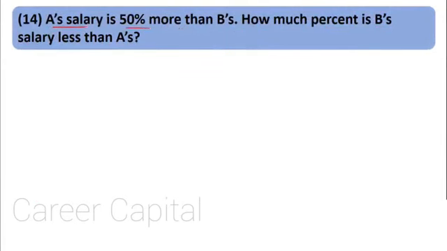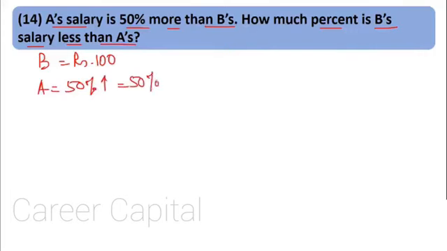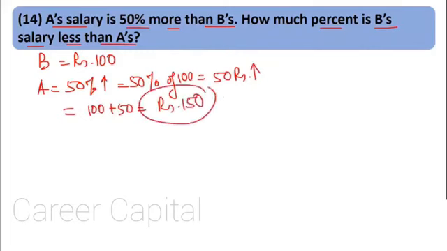A's salary is 50% more than B's. How much percent is B's salary less than A's? Again, we do not know the salary, so let us assume that B's salary is rupees 100. What is A's salary? 50% more. That is 50% of 100, that is nothing but 50 rupees more. That would be 100 plus 50 rupees, that would be rupees 150. So the salary of A is 150 rupees. Salary of B is 100 rupees.